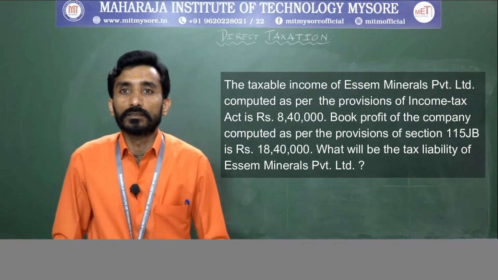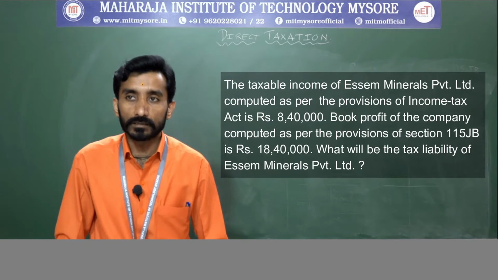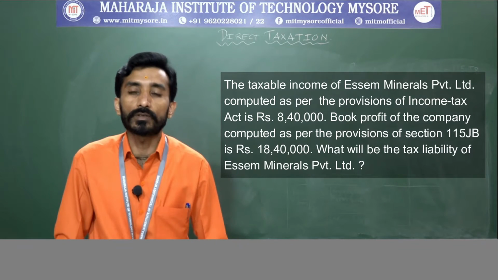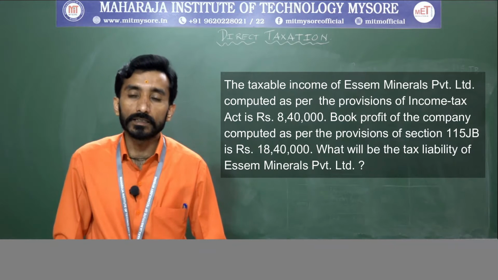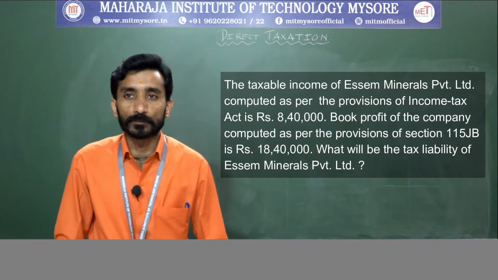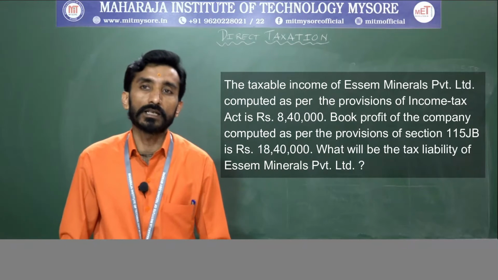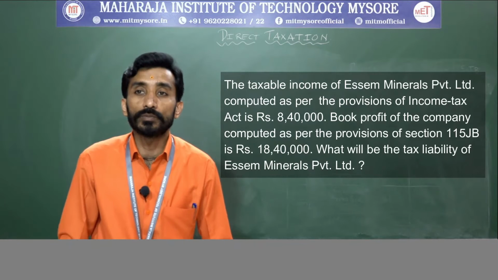The taxable income of SM Minerals Private Limited computed as per the provisions of the Income Tax Act is rupees 8,40,000. Book profit of the company computed as per section 115JB is rupees 18,40,000.